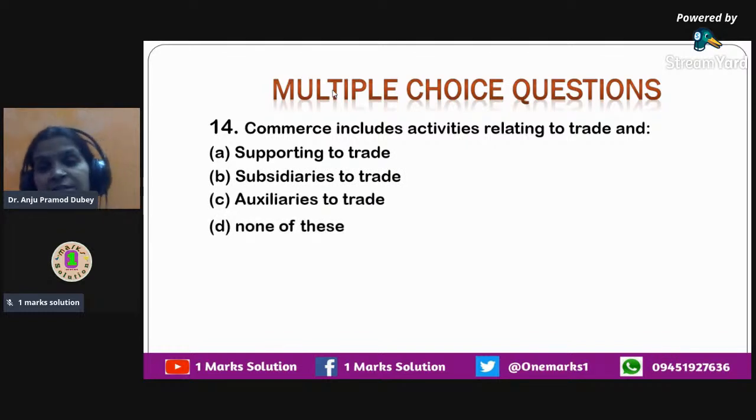So aids to trade or auxiliaries to trade, that is the combined word that you should keep in mind always. Trade and auxiliaries to trade, this is one of the important ones that you should keep in mind. Okay, so the correct answer over here is auxiliaries to trade. Trade and auxiliaries to trade are a part of your commerce. Business activities include industry and commerce. That's a tree. If you draw under business activity, you have two bifurcations. One is called industry and the other one is called commerce. Under industry you have primary, secondary, tertiary industries, and under commerce you have trade and auxiliaries to trade.